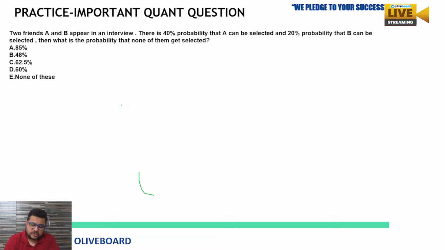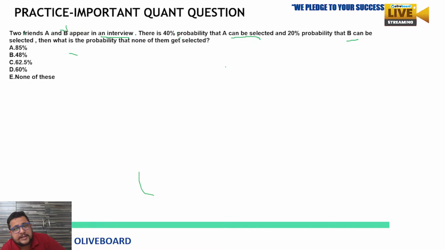Okay. Let's solve it now, because it is a simpler one. Only a hardly 15 to 20 second question. See, two friends A and B appear in an interview. Same kind of question we have done earlier. Okay, Satya says B. Great. There is a 40% probability that A can be selected and 20% probability that B can be selected. So their selection chances are given.